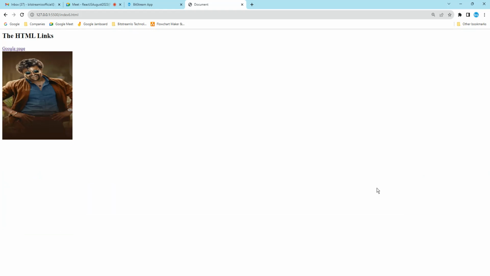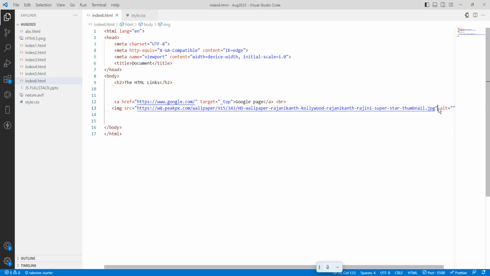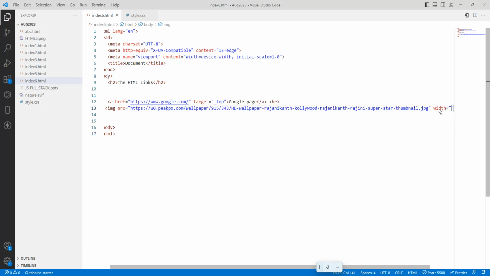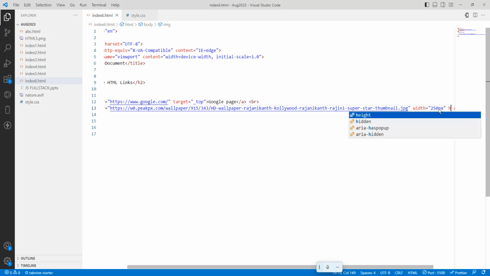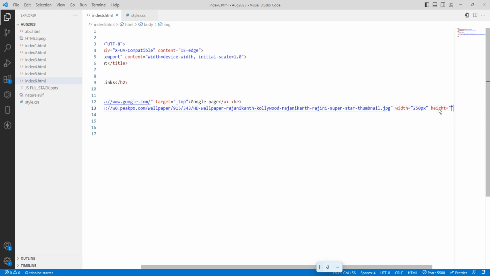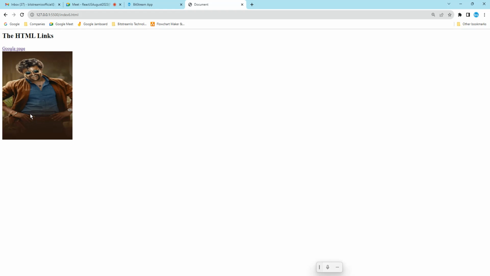Or else I can directly go here and write it, but I am not sure. Width will be 250 pixels, height will be 300 pixels. Save it, run it. Got it.